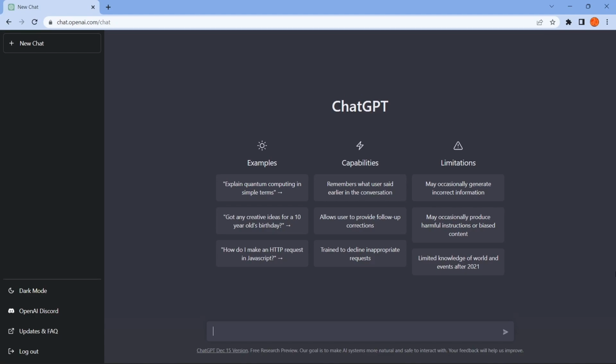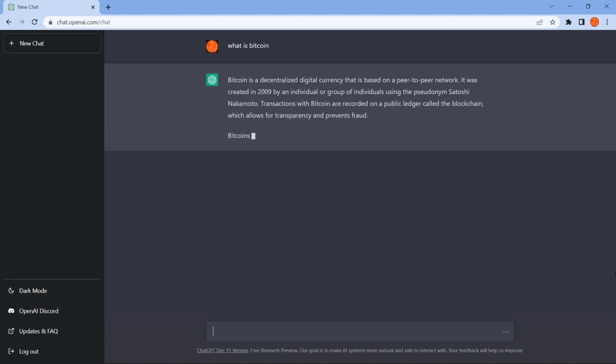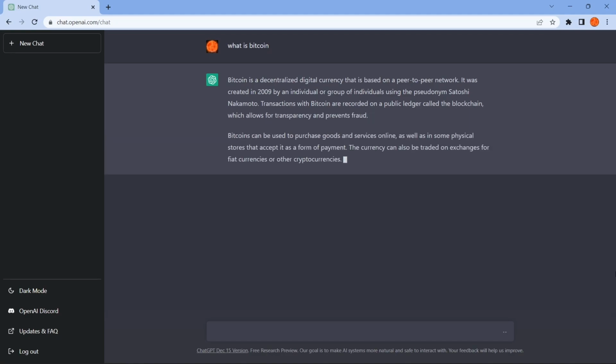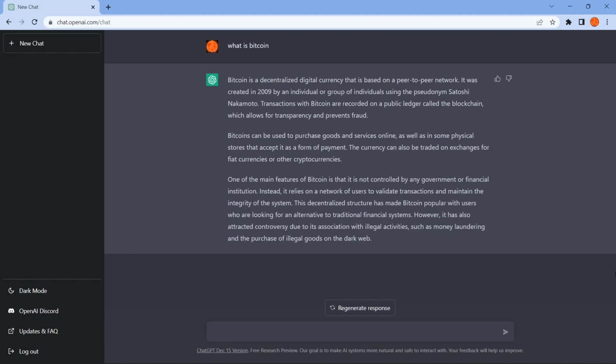Now let's start by asking it a question. Let's ask, what is Bitcoin? As you can see, I typed down my question and it started explaining the term. You can pretty much ask anything as long as it's appropriate and you're not trying to ask an inappropriate question. As you can see, it's explaining all the details about Bitcoin. Now you might think that this is no different or special because you can always look up what is Bitcoin on Wikipedia or on other information websites.